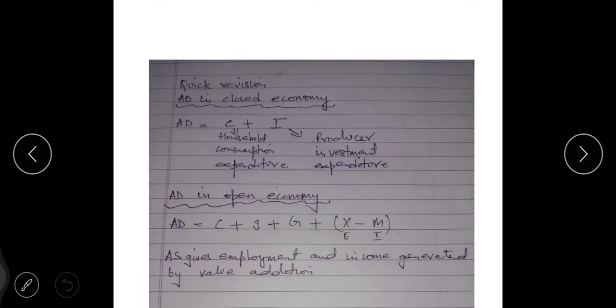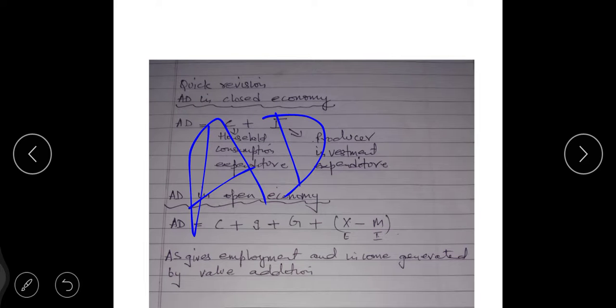Now see AD. What is AD? AD means aggregate demand. Suppose a statement comes like this: the aggregate demand is negatively related to the income, true or false. I have already told you that aggregate demand shows a positive relation.